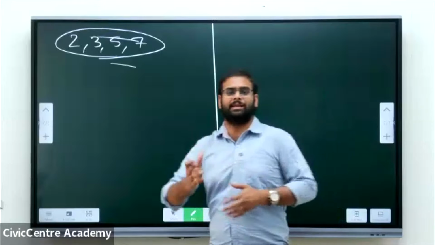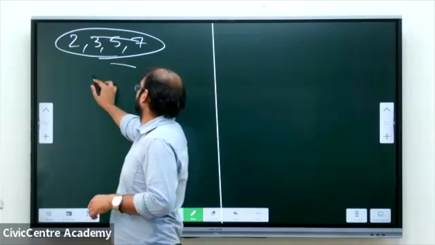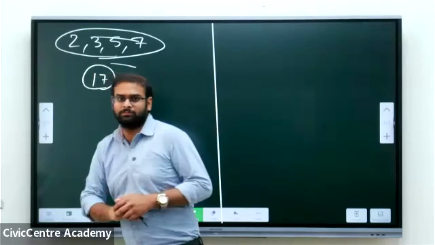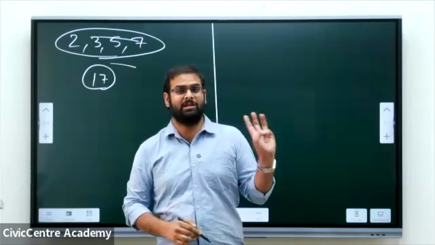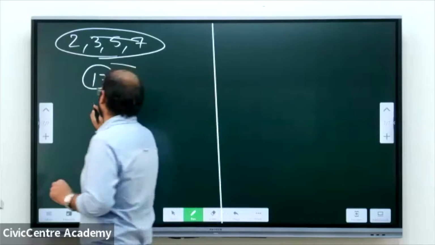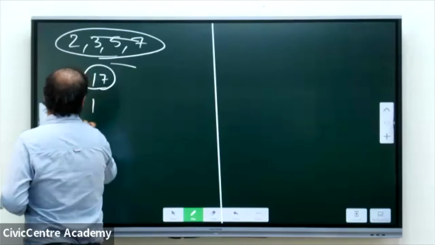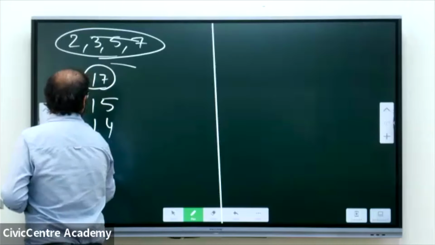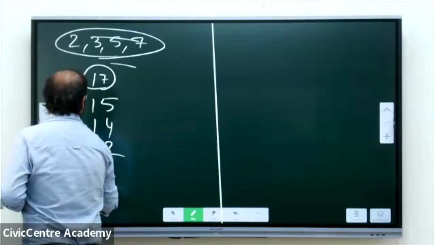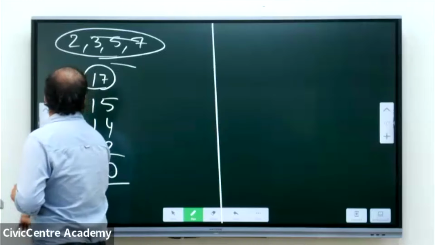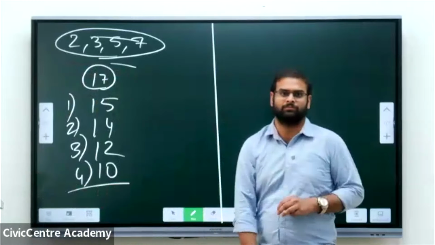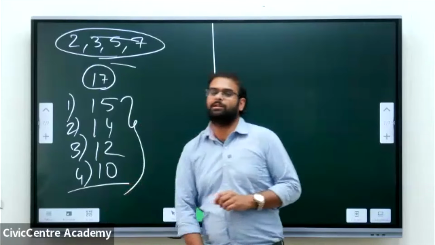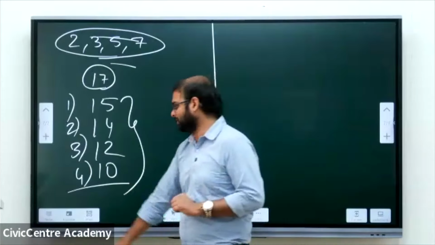So I'm simply taking the other way. I'm adding all these given numbers, which is 17. We need to have only 3 numbers, so I'll be subtracting each one. First case is 17 minus 2, which is 15. 17 minus 3 is 14. 17 minus 5 is 12. And 17 minus 7 is 10. So the possible values for S are 15, 14, 12, and 10. There are only 4 different possible values.